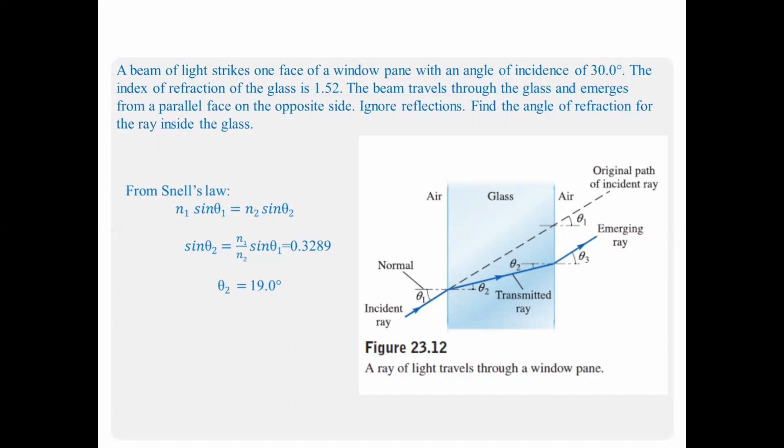Ignore reflections. Find the angle of refraction for the ray inside the glass. The refractive index of air is 1. According to Snell's law, n1 sin theta 1 equals n2 sin theta 2, so sin theta 2 equals n1 by n2 times sin theta 1, which is equal to 0.3289. Finally, the transmitted angle theta 2 is equal to 19°.